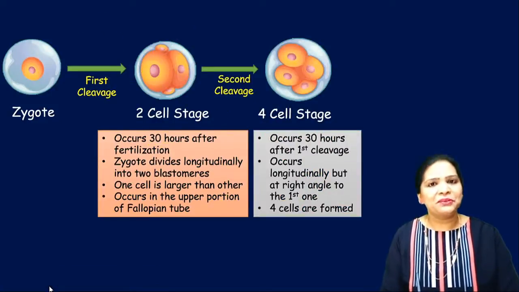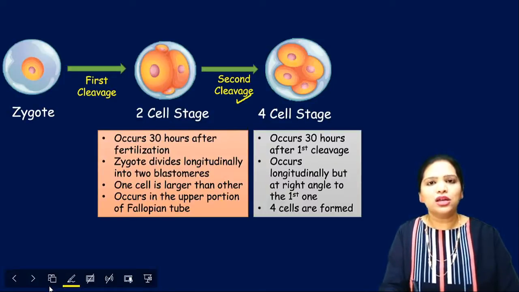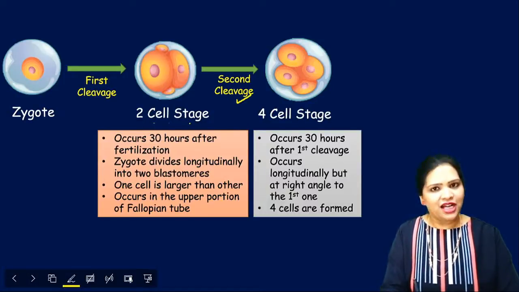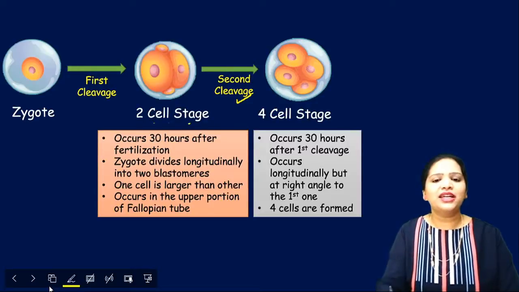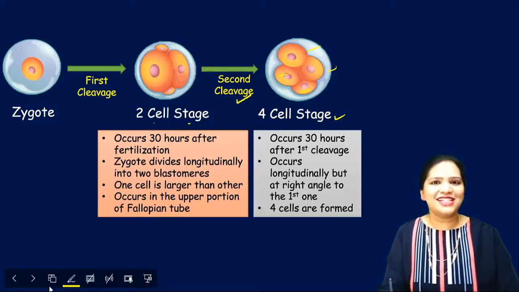Fine. The second stage is the second cleavage. Now this two cell stage undergoes the second cleavage and it now becomes four cells. 1, 2, 3, 4, four cells. This stage is called the four cell stage.